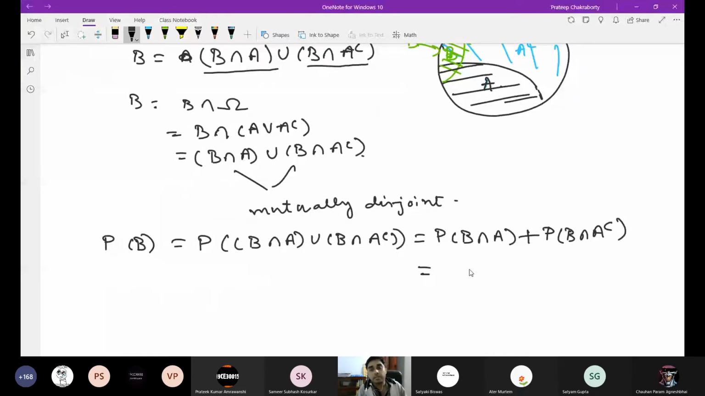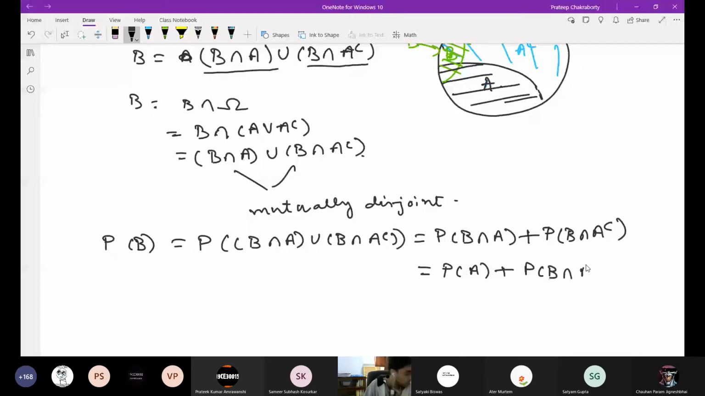You tell me, what is B intersection A? Anyone? All of you are sleeping, I think. The set A itself, sir. Okay, right. So this is equal to P of A, because B intersection A is A, plus P of B intersection A complement.